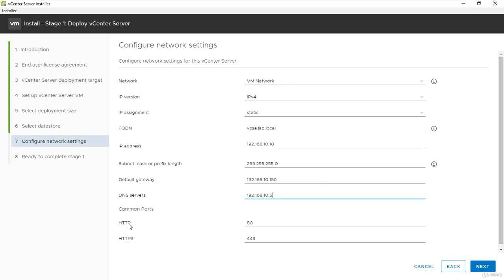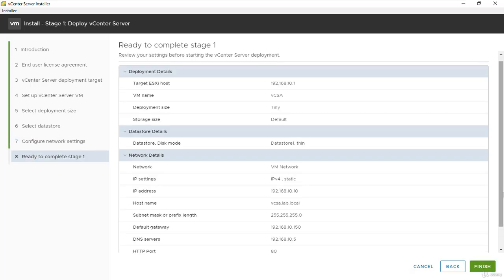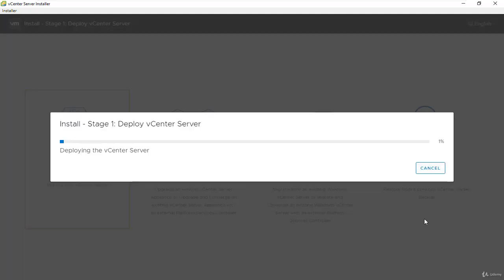And these are the default ports for accessing vCenter server. You can change the default port, but for the lab, the default is a great option, and we'll say next. And if you're happy with the review page, we simply click on finish. So the first phase has started.